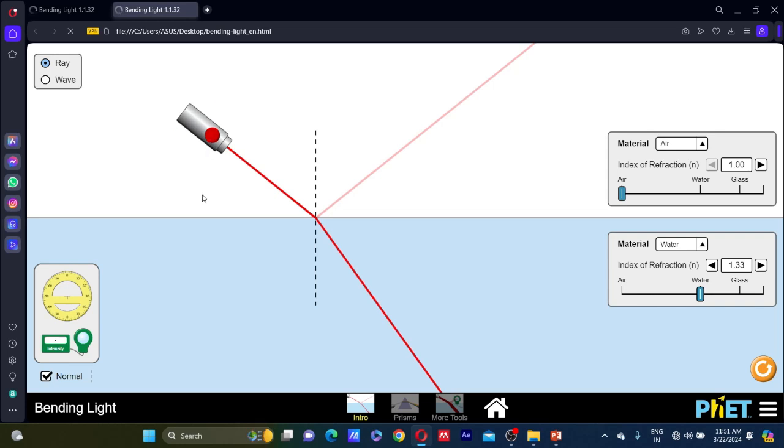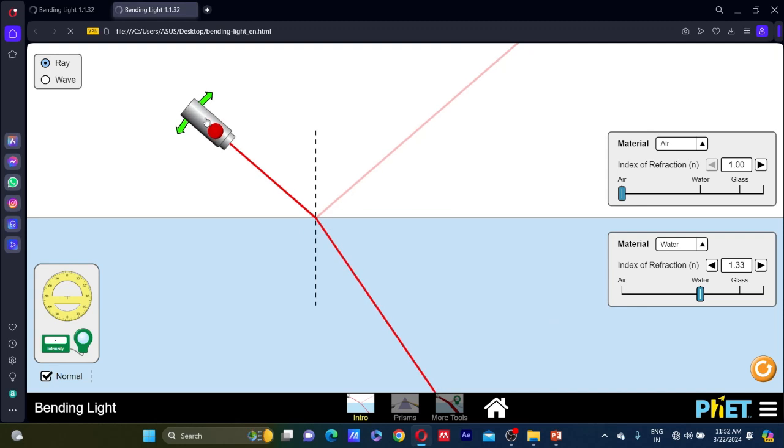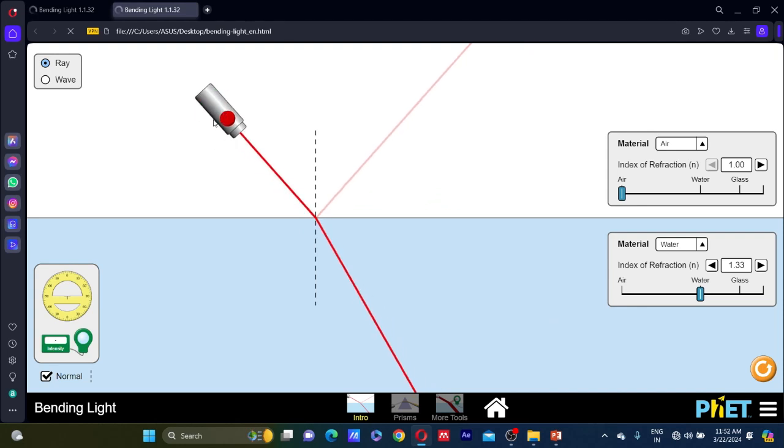That is reflection and refraction. Reflection occurs when light is bounced back from the surface. Here you can see the light has already bounced back from the surface. Here you also can see the refraction phenomenon, that is bending of light as it passes from one medium to another. There are two mediums: on the top the medium is air, and second is water. Here you can see the light has gone through reflection and refraction.